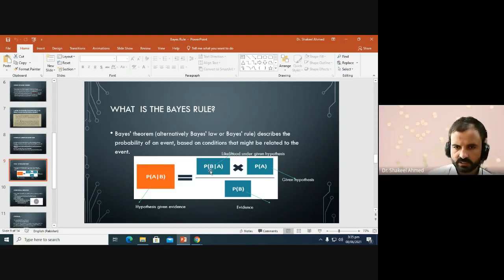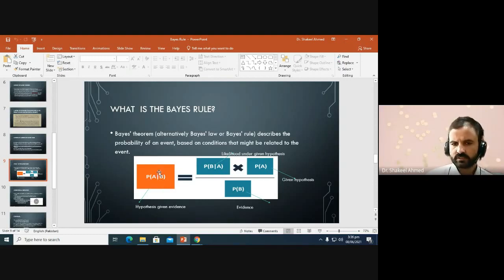So this is the probability of occurrence of the data if the hypothesis A was true, and this is the probability of the hypothesis, and this is the total probability of evidence, and we need to update the probability of the hypothesis given that the data is available.